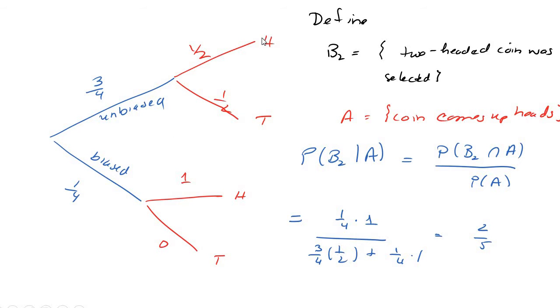I could get to heads this way, or I could get to heads this way. And that's 2/5. So I have a 2/5 chance that the two-headed coin was selected, given that I know it came up heads. So that's how this is used. Your answer is usually given at the end, and you're back calculating the probability it could have come down that path.